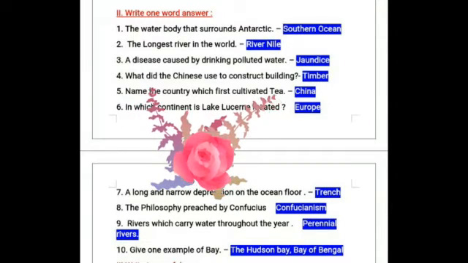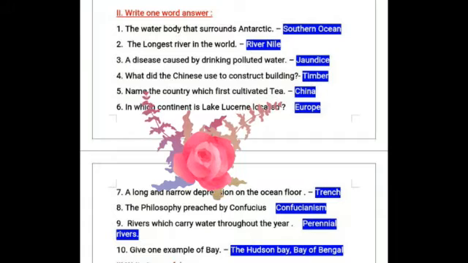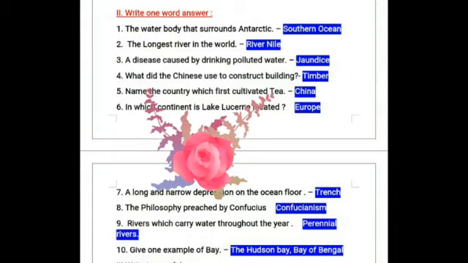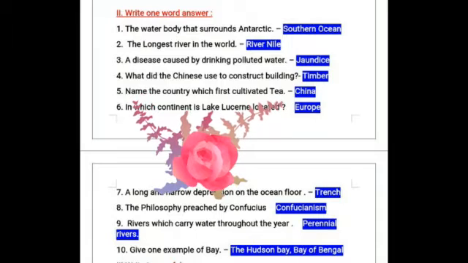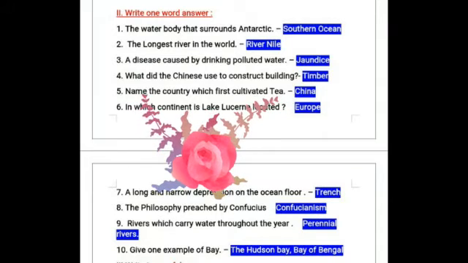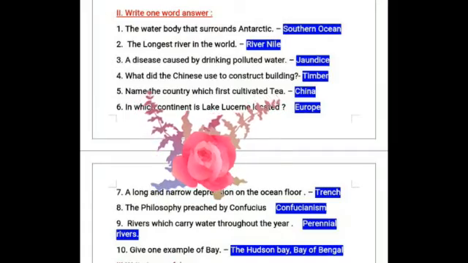Next, in which continent is Lake Lucerne located? It is located in Europe. Seventh one, a long and narrow depression on the ocean floor. It is called trench. Next, the philosophy preached by Confucius. It is Confucianism. Okay. Next, rivers which carry water throughout the year. They are called perennial rivers. 10th one, give one example of bay. Any one you can write. Okay, the Hudson Bay or the Bay of Bengal.